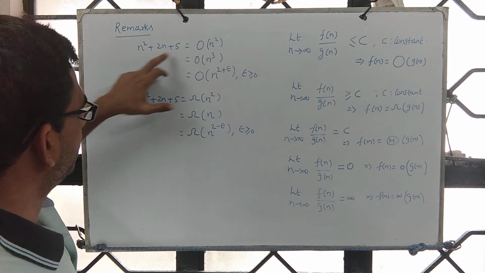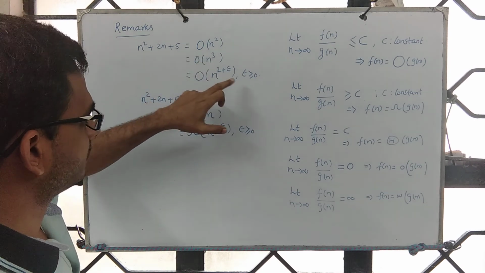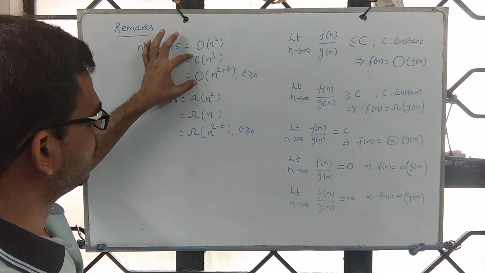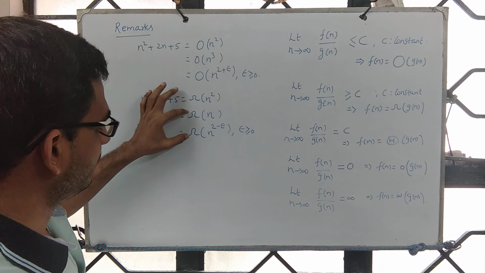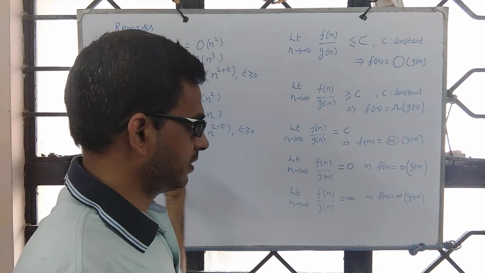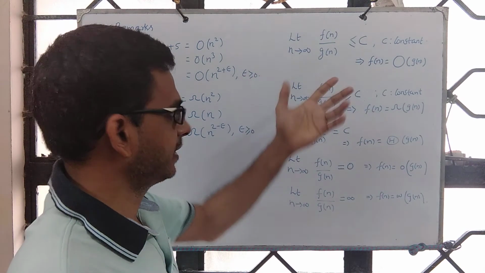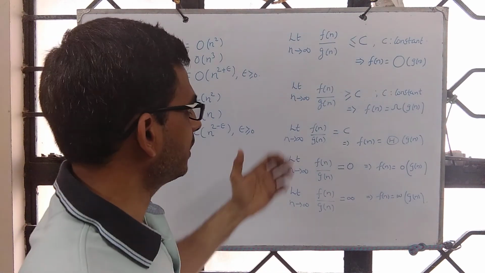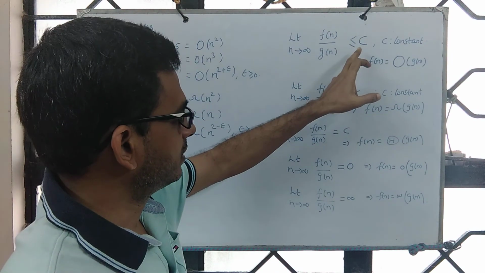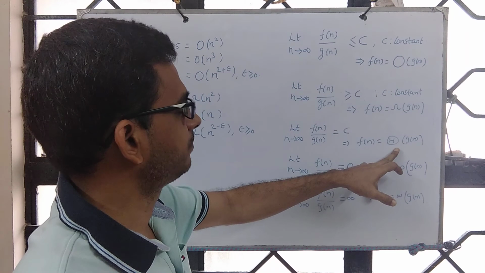So when you have a step count of this form, we can say it is order of n square, order of n cube, order of n power 2 plus epsilon and all that. On one side we have the notation little o, which will capture loose upper bounds, and little omega, which will capture loose lower bounds. There is yet another way of looking at this stuff, and when you compare f of n and g of n, or when you look at this ratio as n tends to infinity, you see that this ratio is at most a constant. And if it is strictly a constant, then we see that it is indeed theta.